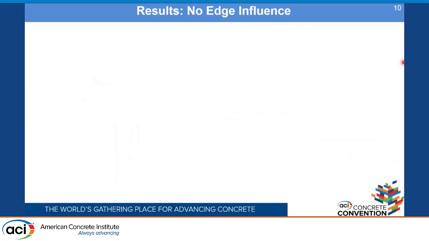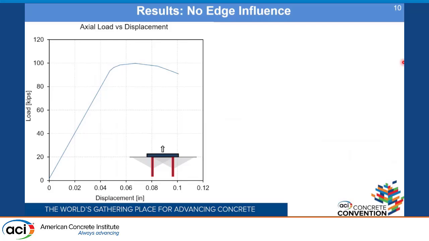So to calculate the positive influence of the base plate compression, we have to do the test where we do not have any base plate compression. And for that, we did the tension test on the 1/2 anchor group, which was basically a pure tension test. We obtained a capacity of around 100 kips for this 1/2 anchor group, which again failed in the case of CC plus pull-out failure mode.